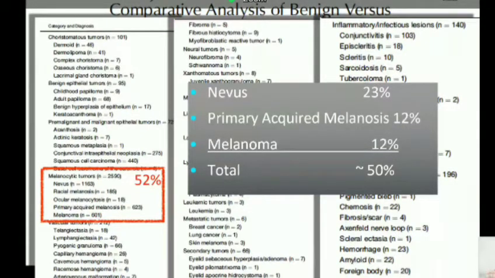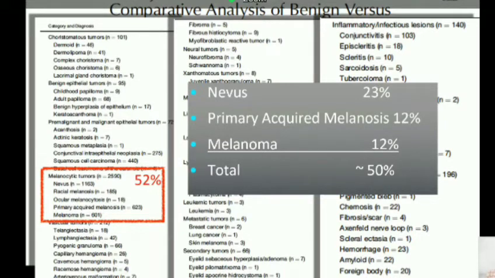Primary acquired melanosis constitutes an equal proportion, and nevus double, about 25%. So nevi are very important because they're more common. Even in Asia, nevi are more common. Primary acquired melanosis is much less common, and melanoma, of course, is quite uncommon.